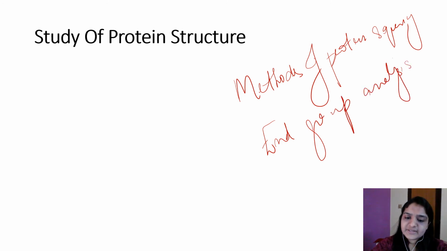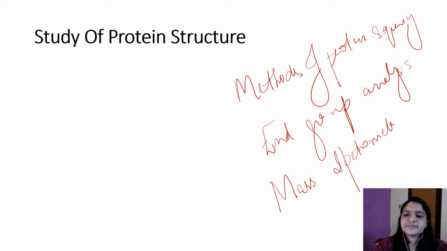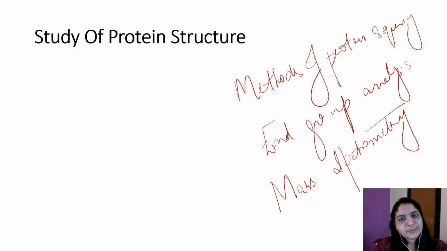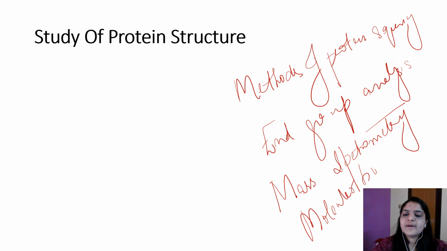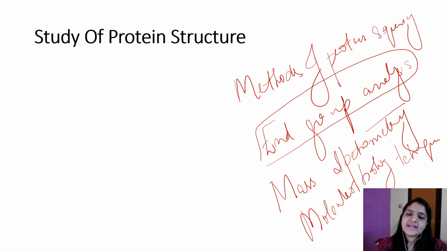Other methods involved are mass spectrometry, and other molecular biology techniques are also used. So for the study of primary structure, protein sequences, we use end group analysis. Then methods like mass spectrometry and molecular biology techniques are used for studying the structure of proteins.